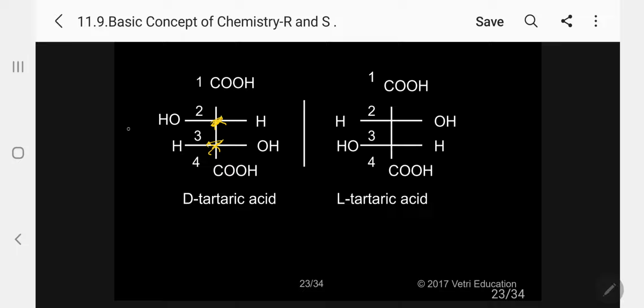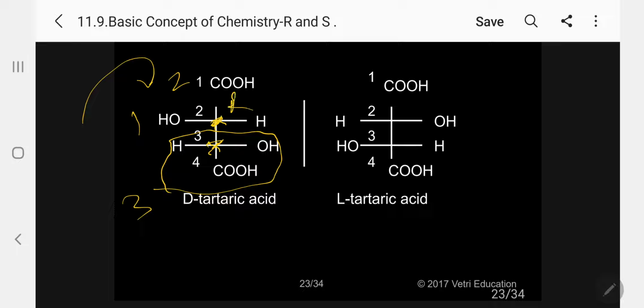So what will happen now? This is 1, this is 2, the entire group is 3. So this is clockwise, 1, 2, 3 clockwise. So it is R, because here, kindly follow, the fourth priority is in the horizontal. So real will be yes.